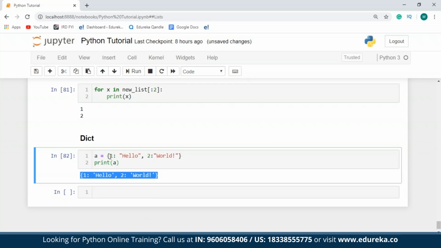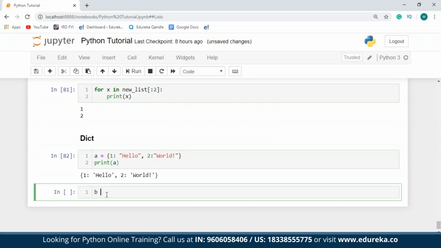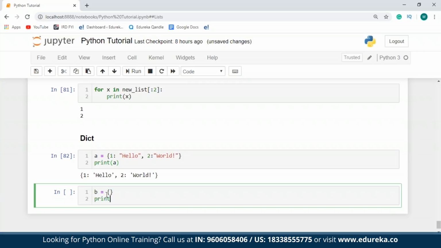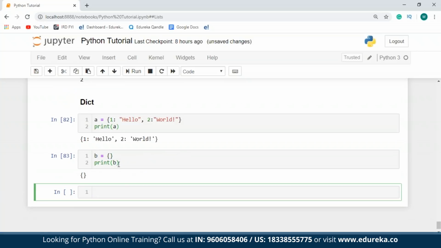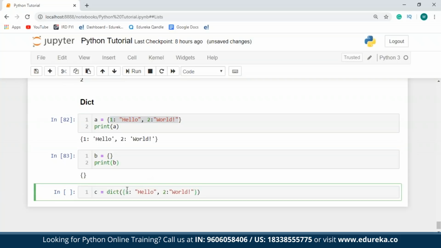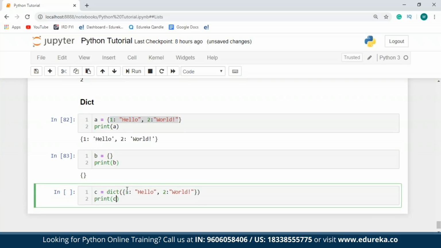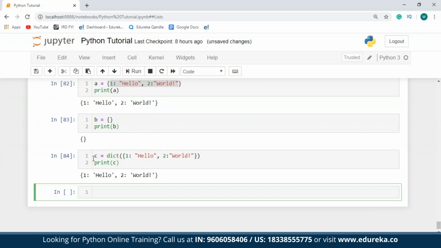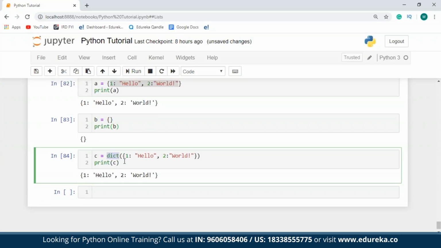In case you do not specify any parameters, an empty dictionary will be created. So I'll just take an example of that over here. I'll say B is equal to flower braces, and then I'll print B. So as you can see over here, an empty dictionary has been created. You can also create dictionaries by using the dict function. So I'll just say C is equal to dict of, and I'll copy the same thing. So as you can see over here, I've created a dictionary by making use of the dict function.